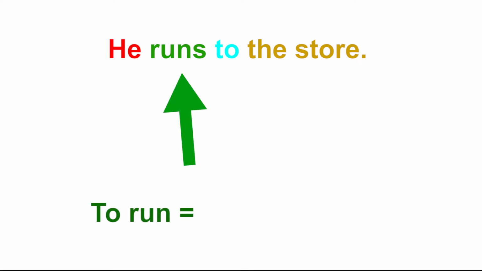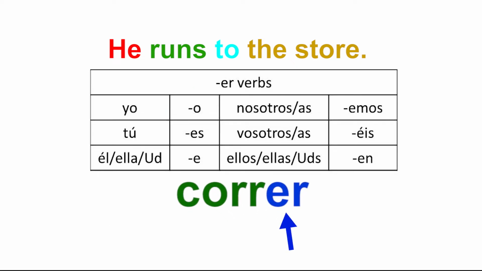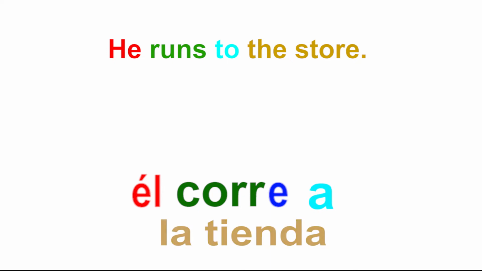He runs to the store. What's the verb in this sentence? I'll give you a second. It's runs, so look up to run. In this case, it's correr. It's an ER verb because it ends with ER. Then find the present tense ER chart and plug in the correct person. He. Él corre. So it's él corre, and you can look up the rest of the words or memorize them. To the store. A la tienda.